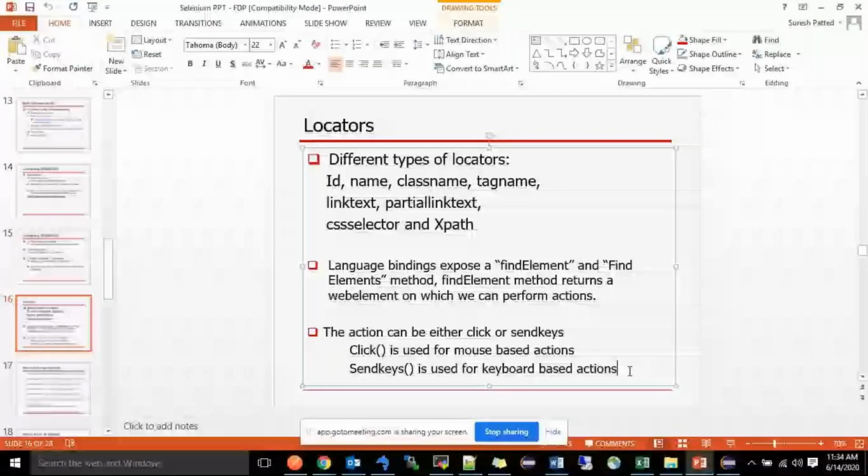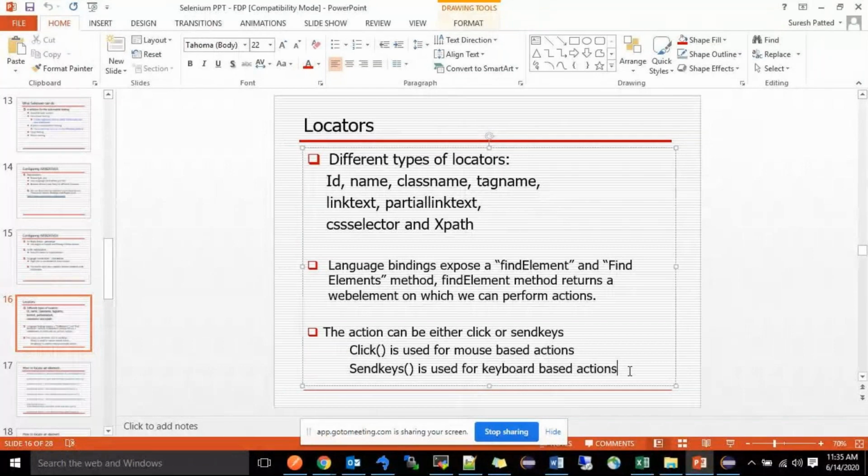Send keys is a keyboard-based action. When I need to enter a username, I use the keyboard, so by code I will send my username for the Gmail login. So the send keys method is required. These two are the main methods for each operation: click and send keys. If a text field is there, we have to use send keys. If buttons are there, we have to use click. Different types of buttons will come, like radio buttons and checkboxes. For those, there are different methods again.